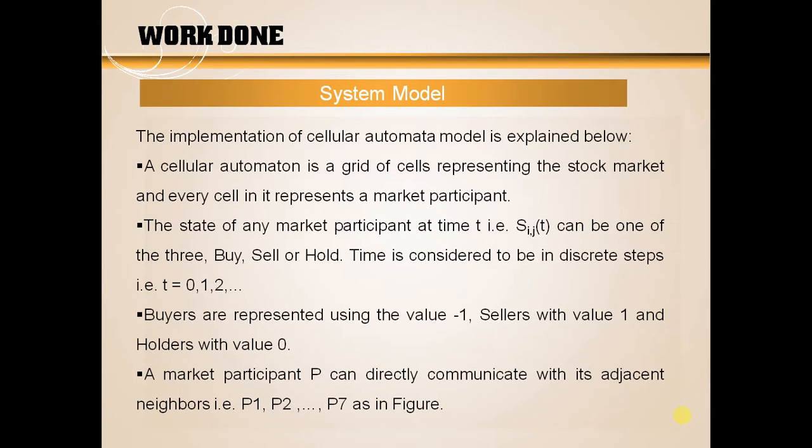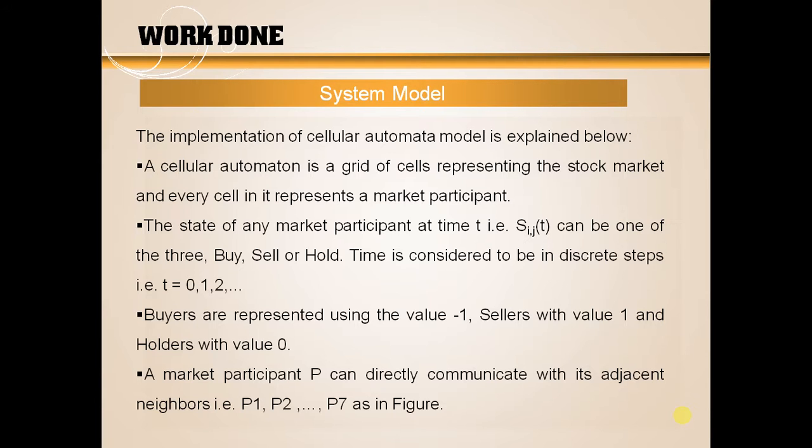Implementation is as defined. Cellular automata, as I've already explained, is a grid of cells representing the stock market, and every cell represents a market participant. Each cell in a cellular automata is a finite automata in itself. The state of any market participant at time t can be any of the three: buy, sell or hold. Time is considered to be discrete. Buyers are represented using the value -1, sellers with value 1 and holders with value 0.